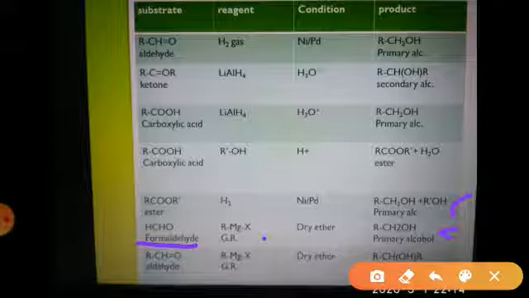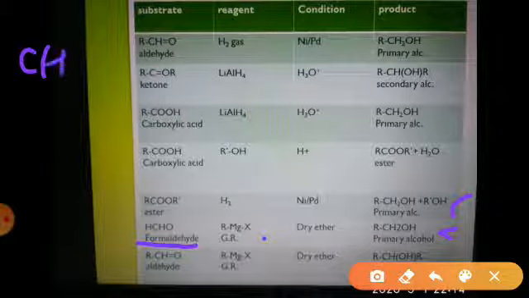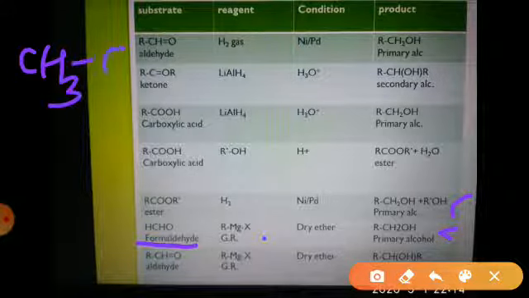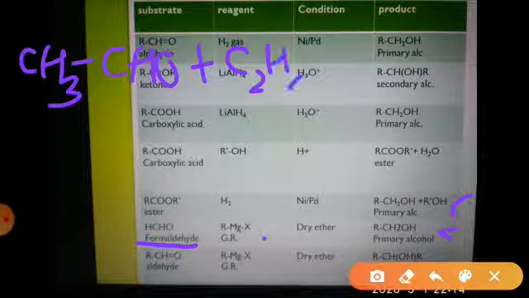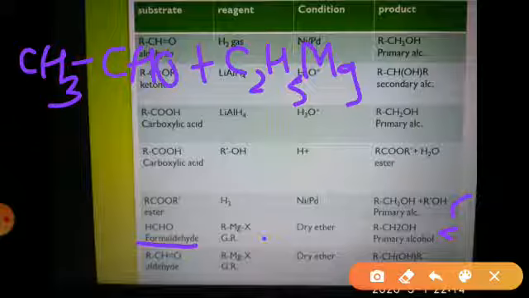Now, if we take the example of any aldehyde other than formaldehyde, then we get the secondary alcohol. How? That we will see. Instead of formaldehyde, now we will take the example of acetaldehyde. You know the formula of acetaldehyde, CH3CHO, on reaction with, now we will take the example of C2H5MgBr, ethyl magnesium bromide.